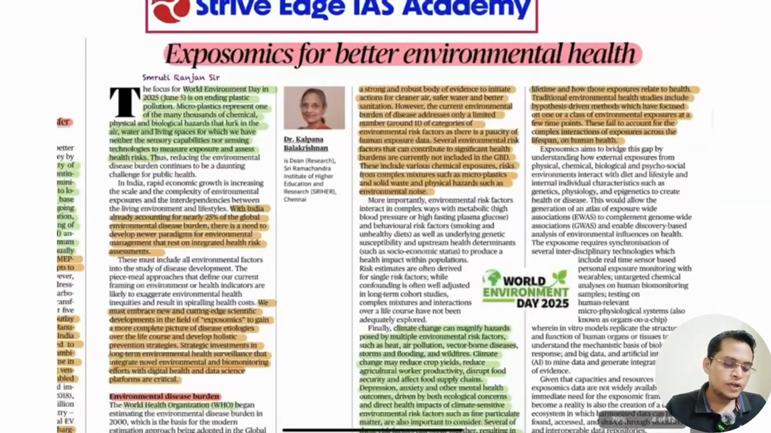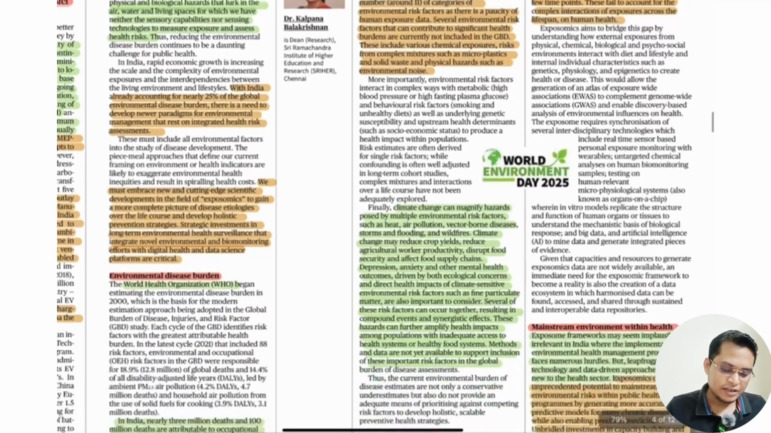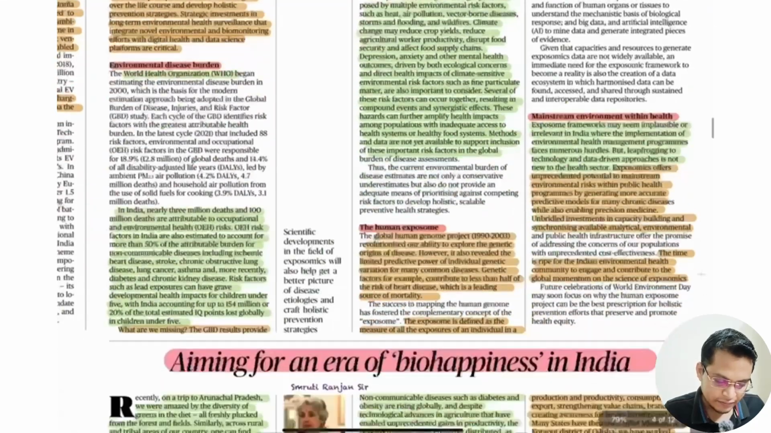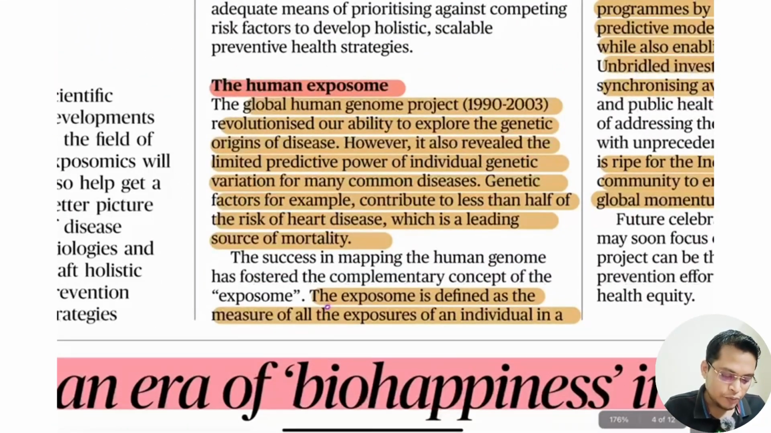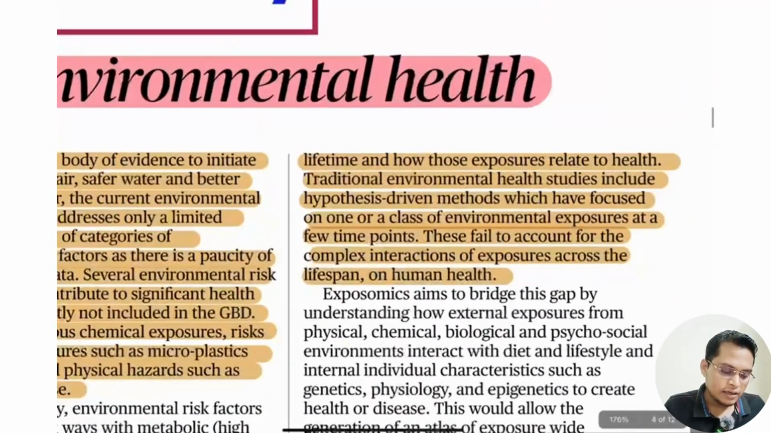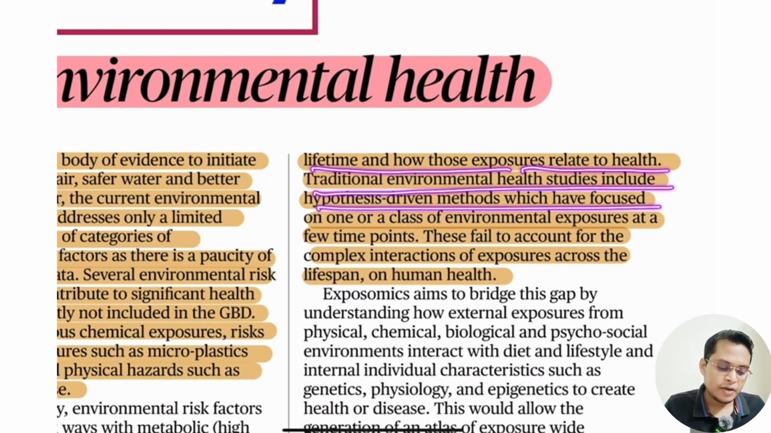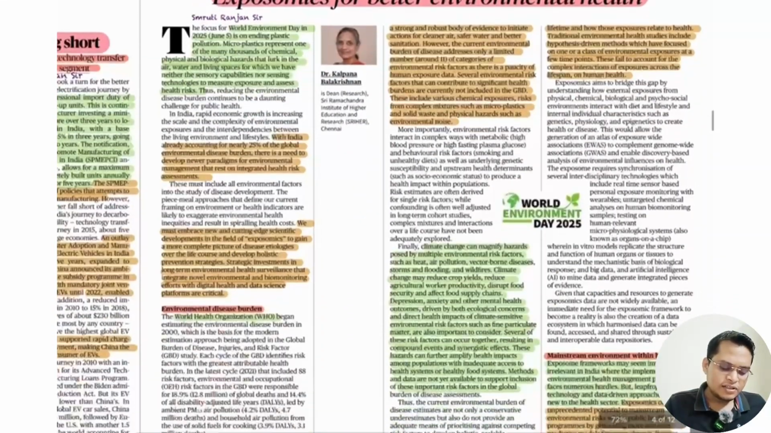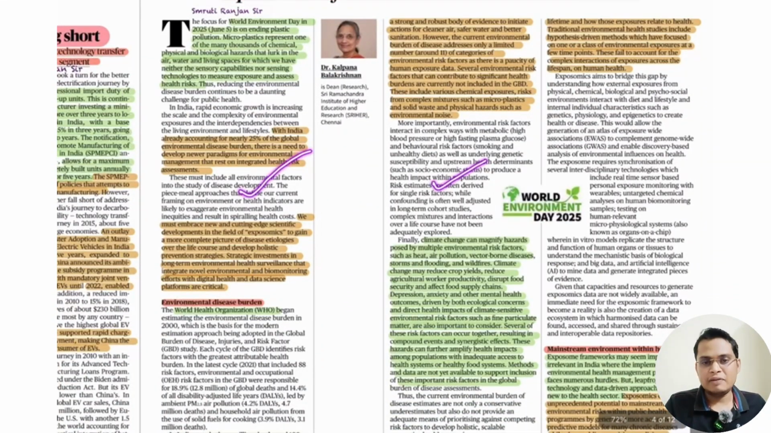So exposomics, better environmental health. Just read it out. Here it is given what the meaning of exposomics is. Just a second. So the exposome is defined as the measure of all the exposures of an individual in a lifetime and how these exposures relate to health. Traditional environmental health studies include hypothesis-driven approaches which focus on one parameter, but in real life, whenever we are exposed to environments, all the factors act together. Because of that, the cumulative effect is more than the individual effect. So it is talking about all these things. Just read all these things. By reading all these things, it will help in your CSAT also, and in building critical analysis.